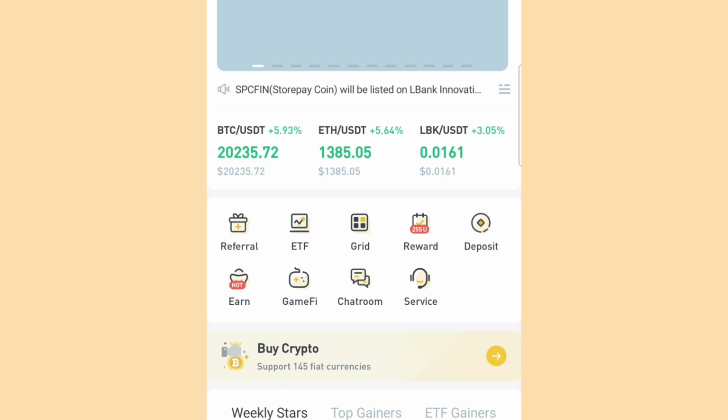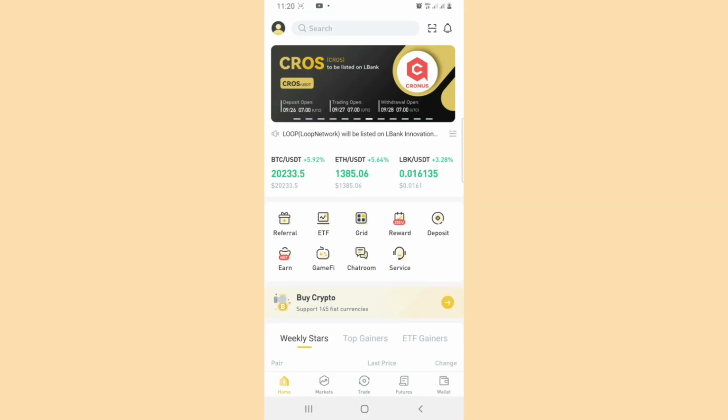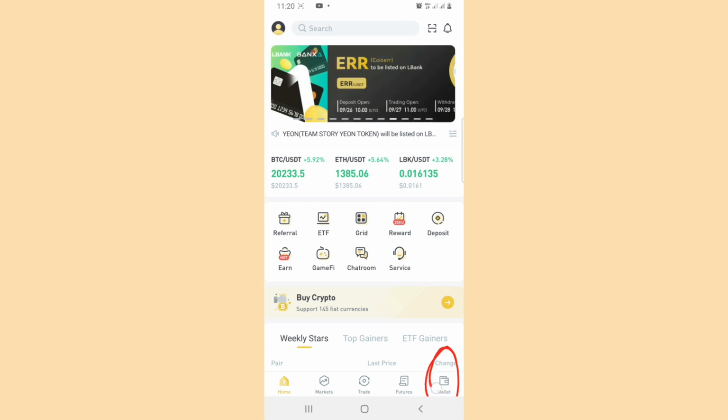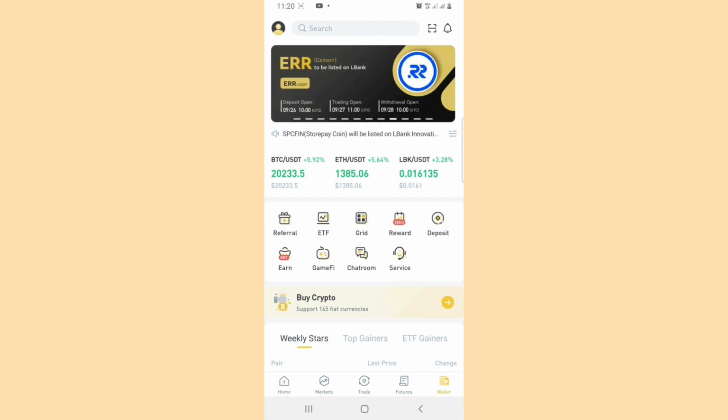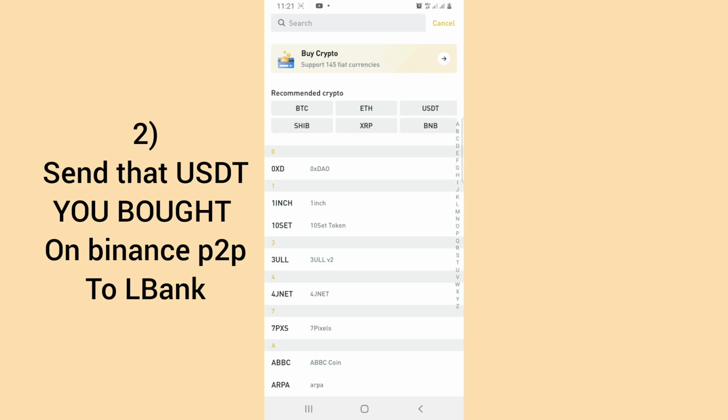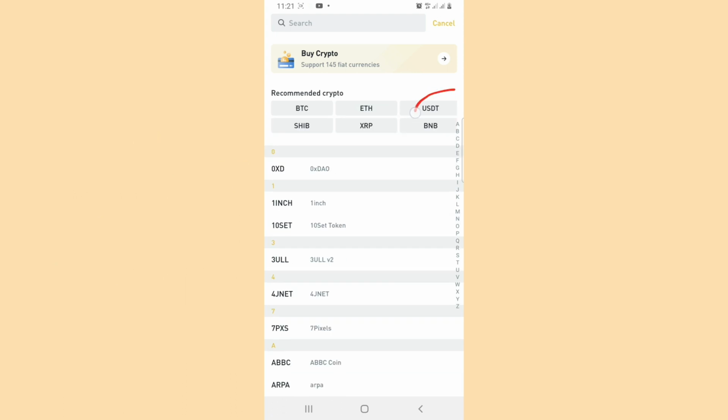All right, this is LBank, and we want to deposit USDT to this LBank. You go over to the wallet option here. Once you tap on that wallet, you go to deposit because you want to deposit USDT. Once you tap on deposit, you now go to USDT. Our USDT is actually here, but if it is not here, you can go over to the search option and type it and select it from there. So let me just use the one here.